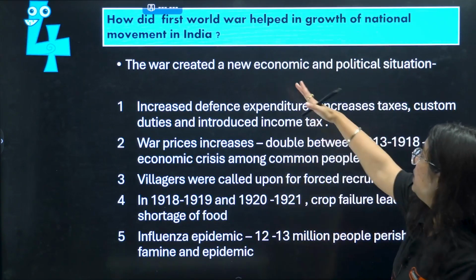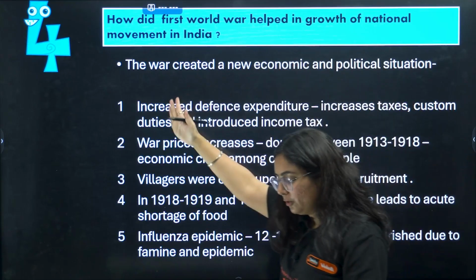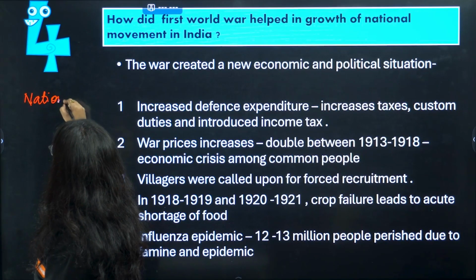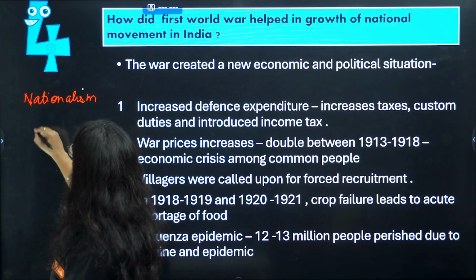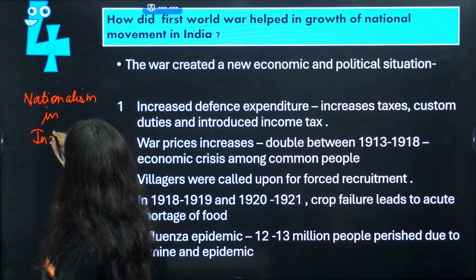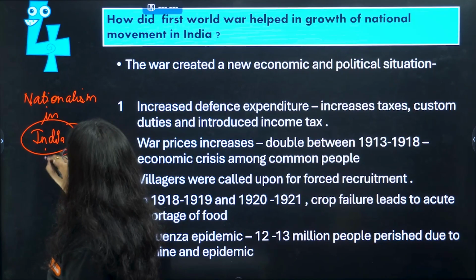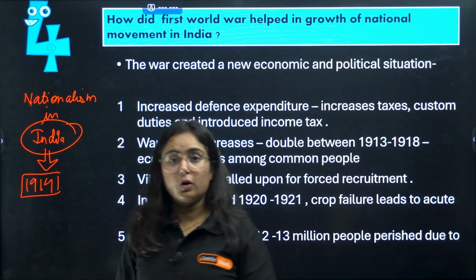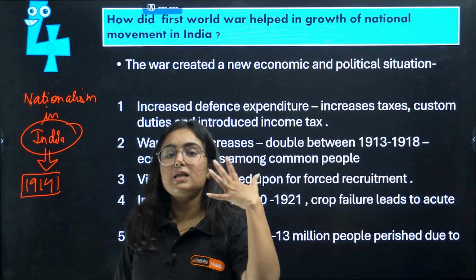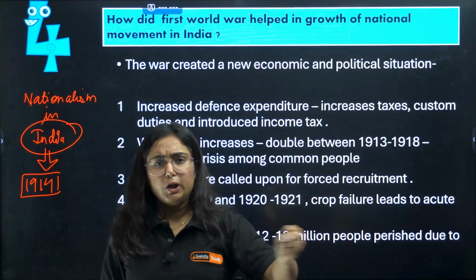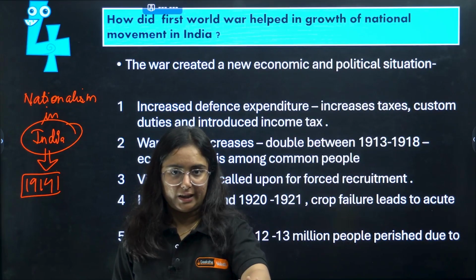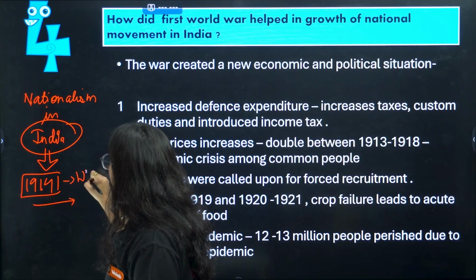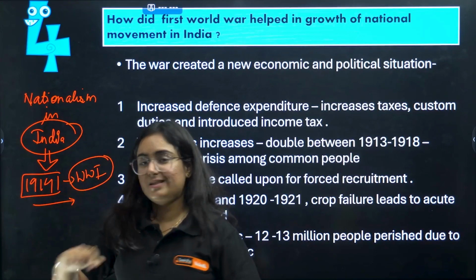How did First World War help in the growth of national movement in India? So this is the chapter Nationalism in India, and here the story begins with 1914. The story begins with 1914 because before 1914 you have already learned in your class 8. So we are moving ahead with 1914, and in this particular year World War I started.